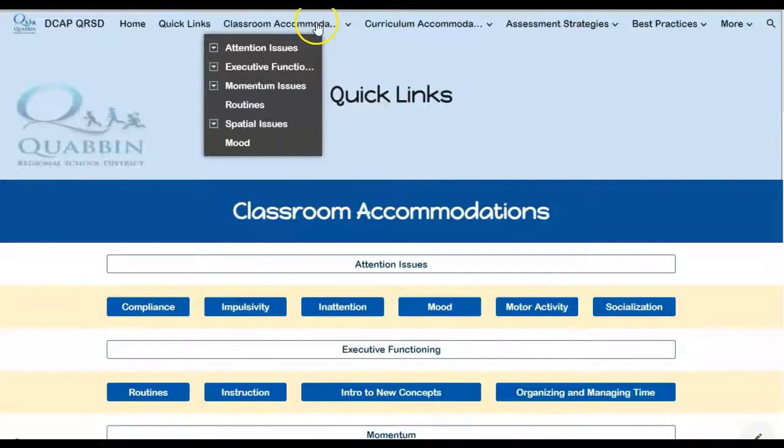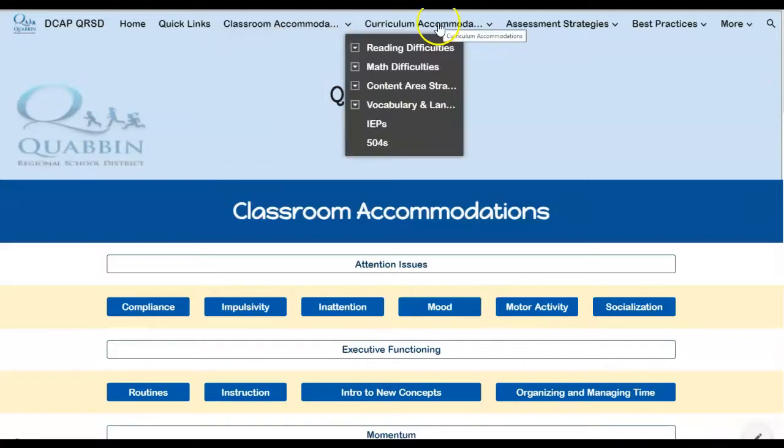So to begin with, we have classroom accommodations. So this is basically a very general resource for educators. They can be used in any class. They don't have to be reading or math specific, as you'll find here.